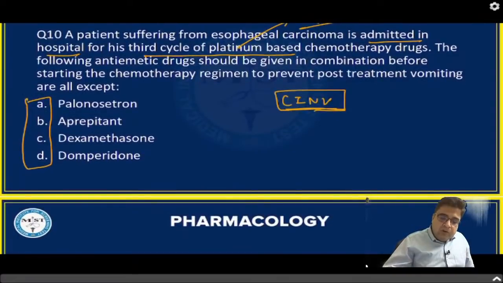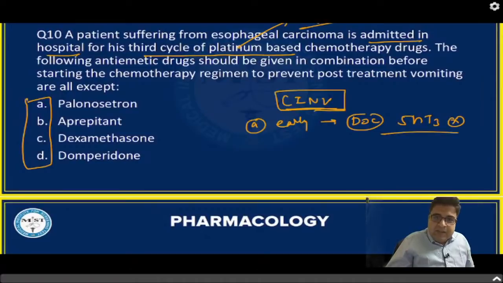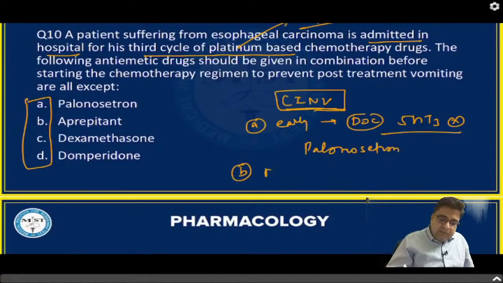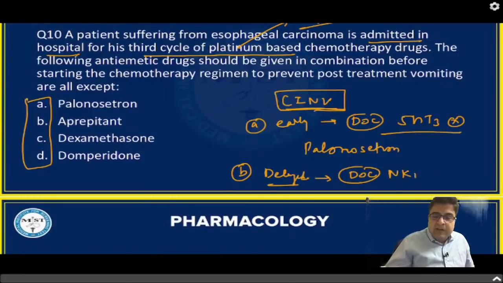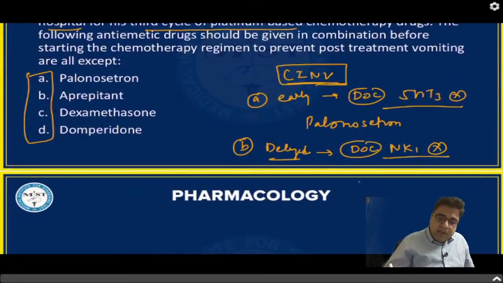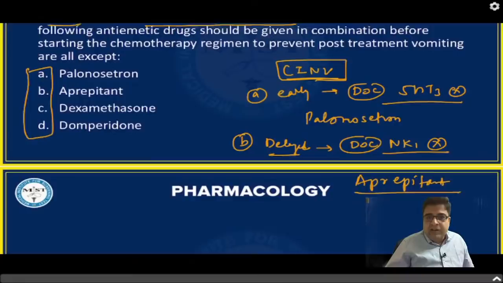Please remember, if we talk about chemotherapy induced vomiting, there is early chemotherapy induced vomiting, and the drug of choice for that is 5-HT3 blockers. 5-HT3 blockers are the best medicines for early chemotherapy induced vomiting, and the best medicine nowadays is palonosetron. So palonosetron you will give to prevent early vomiting. Also there is delayed vomiting that will start after 24 hours, and for delayed vomiting we will give a neurokinin 1 receptor antagonist or substance P inhibitor like aprepitant. So we can give aprepitant for delayed vomiting.